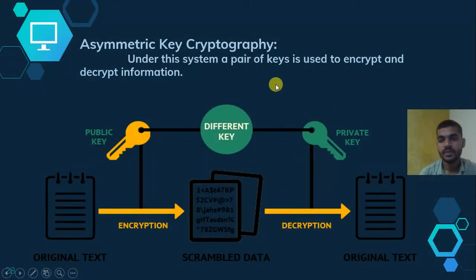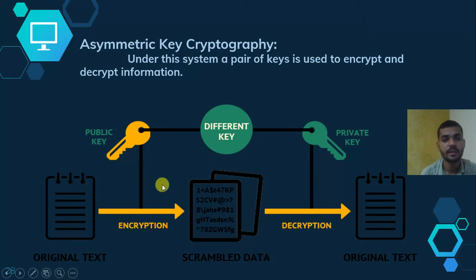Symmetric key cryptography means we use the same key for the communication, for the encryption also. In asymmetric key cryptography, we use a pair of keys, or use different keys for the encryption and the decryption. So where we use different keys, or a pair of keys, for encryption and decryption in the communication, that we can say is asymmetric key, where two keys are used.